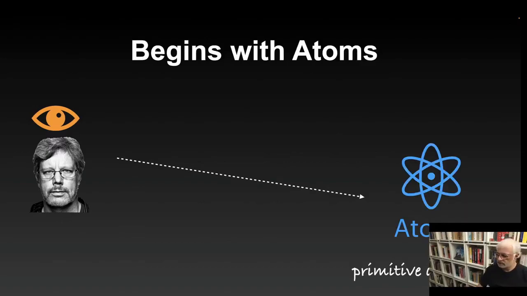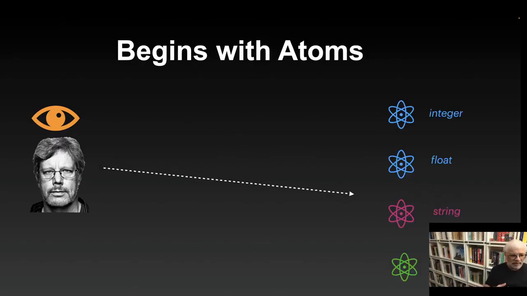Well, atoms. So we begin with atoms, and the term in Python is going to be primitive data types. All right, so the genesis of Python: we first begin with atoms, and we're going to use the term primitive data types. Python has 4 primary atoms, primitive data types. What are those? Integer, float, string, and Boolean.